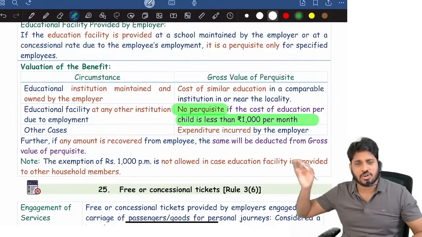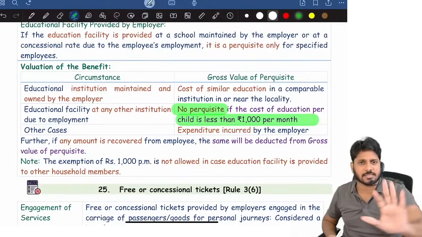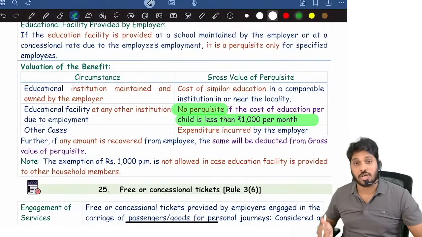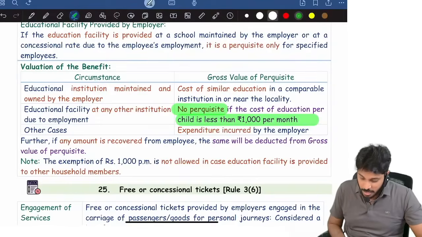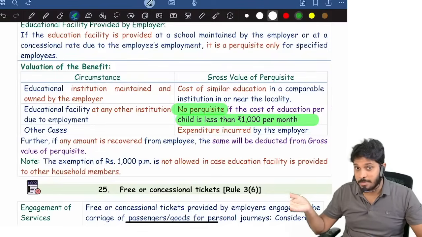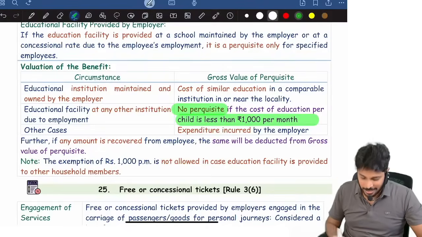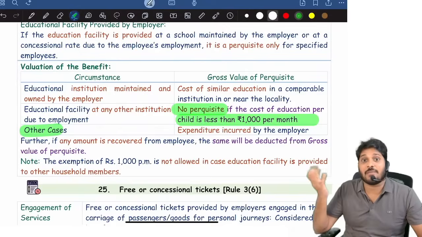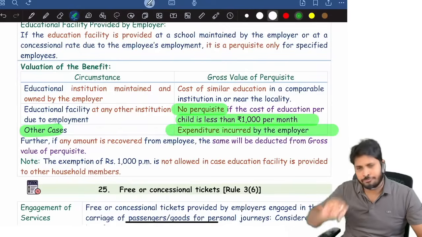If similar education cost does not exceed 1000 rupees per month, fully exempt. If the similar education cost is crossing 1000, fully taxable. If at all similar education cost is more than 1000 per month, that too for children purpose, then it is fully taxable. If the education is provided for other family members, not children, then it is fully taxable.